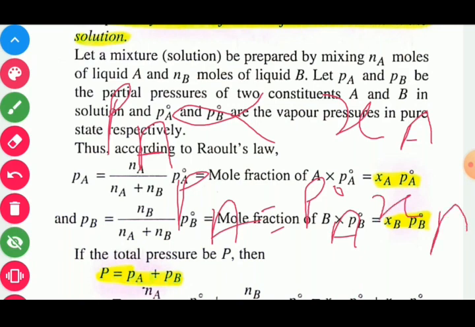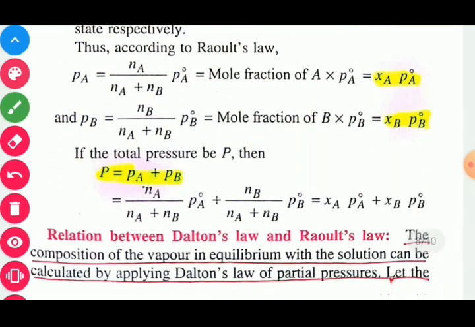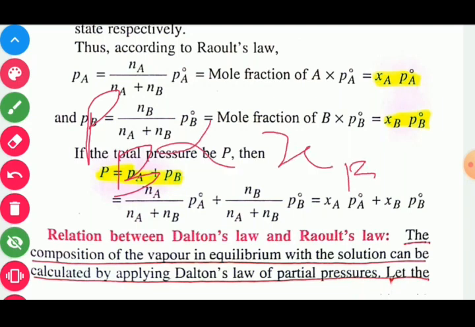Here P naught A is a constant known as vapor pressure of pure component A. Similarly, we may write for the second component, PB means partial pressure of component B is directly proportional to its mole fraction, that is XB.